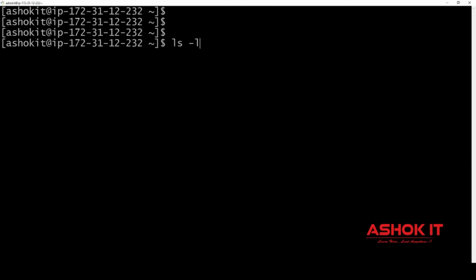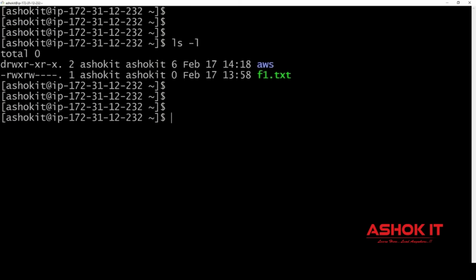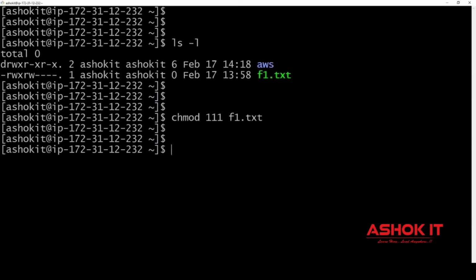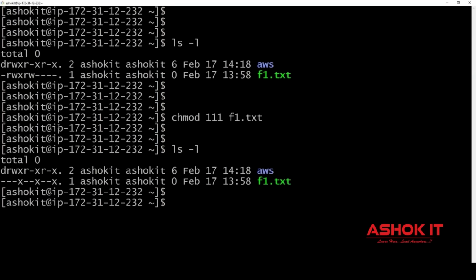Clear, ls -l f1.txt. Now chmod 111. So when I say 111, first one represents user permissions, second one represents group permission, last one represents others permission on the f1.txt. Now see this ls -l. User is having execute permission, group is having execute permission, others also having execute permission. 111 for user, for group, for others.